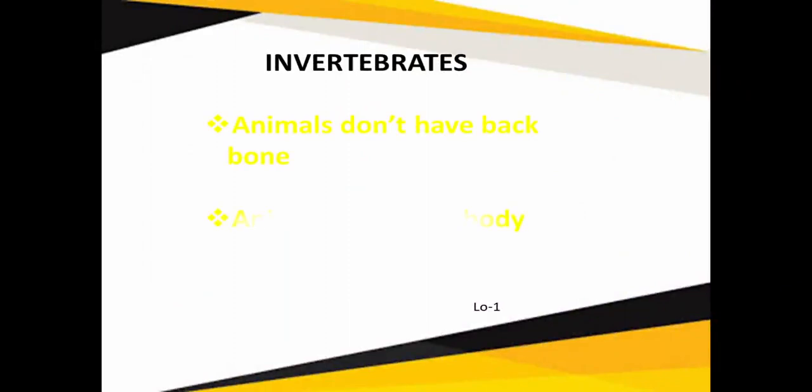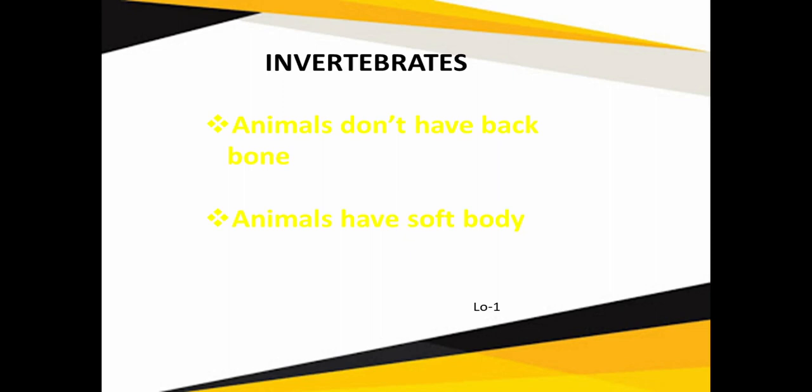So let's discuss the definition of invertebrates. Invertebrates are animals which do not have a backbone, and animals which have a soft body, as I have shown you in the earlier slide: earthworm, cockroach, leech, snail, octopus. They do not have a backbone, their body is soft, so they come under the category of invertebrates.